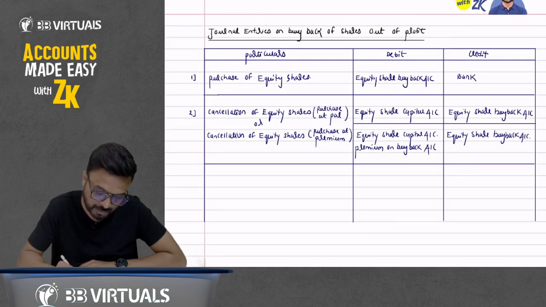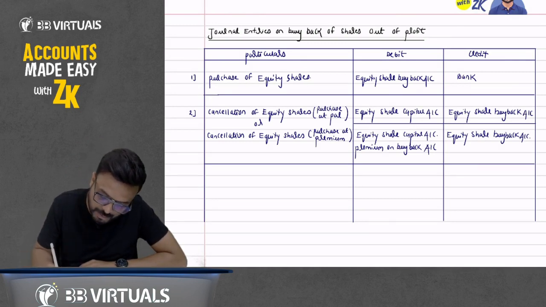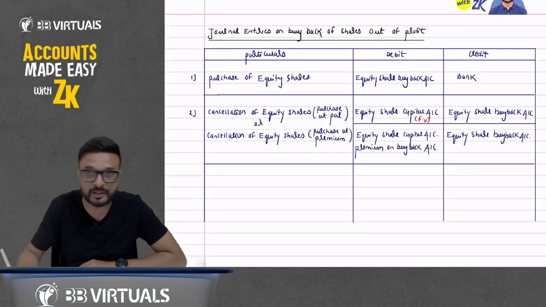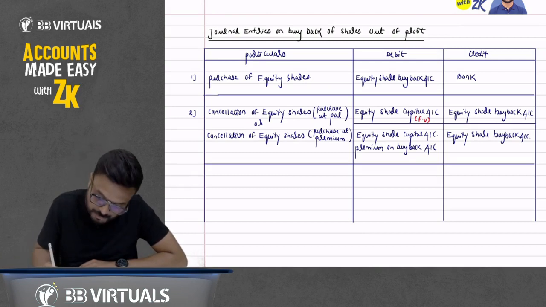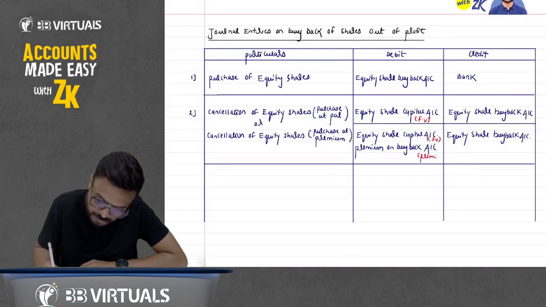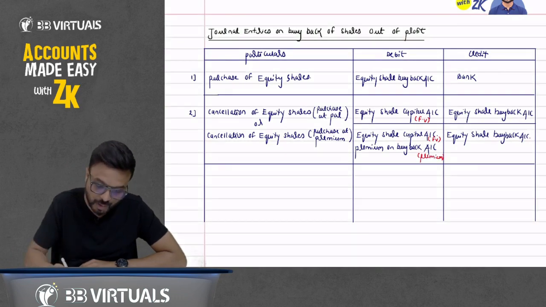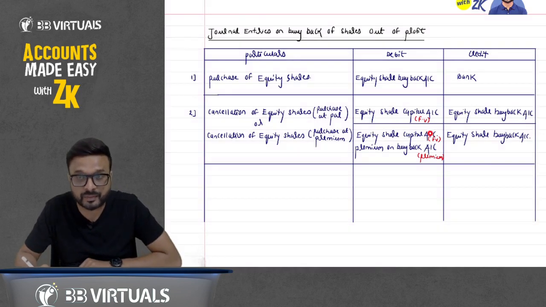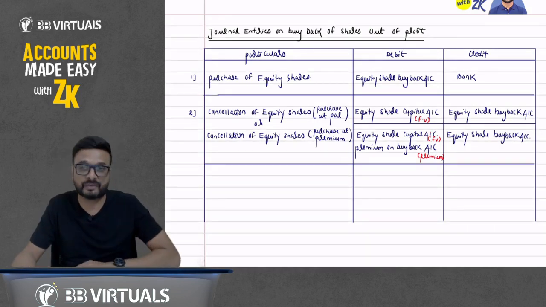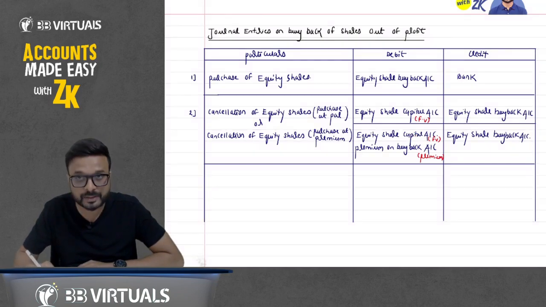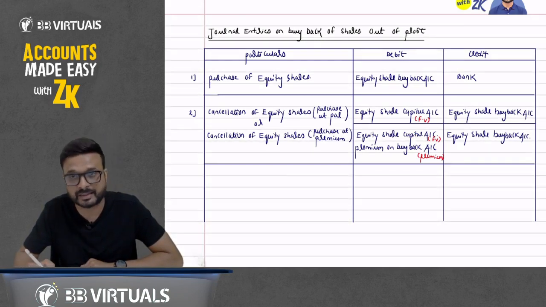So equity share capital account will be debited. Remember one thing, whenever you debit, it should be debited with face value only. But if we have paid more than the face value, here you will debit the face value, and this is the premium on buyback. So always share capital will be cancelled at face value, because it is recorded at face value only. Suppose the share is of rupees 10, it will be cancelled at 10 only.